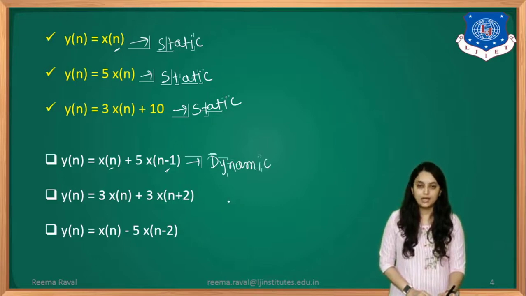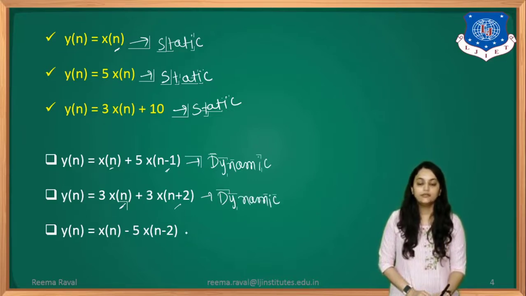Okay. Second one, y of n equals 3 x of n plus 3 x of n plus 2. The first term has only present values, but the second term has n plus 2. It means advance, or else you can say future values of the input. That's why this system will also become a dynamic system.